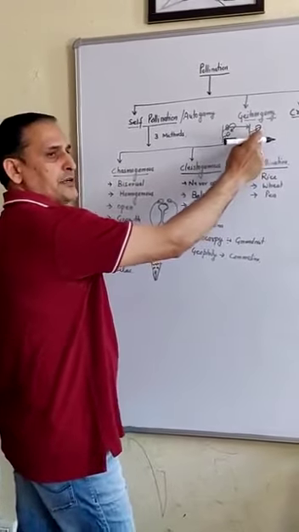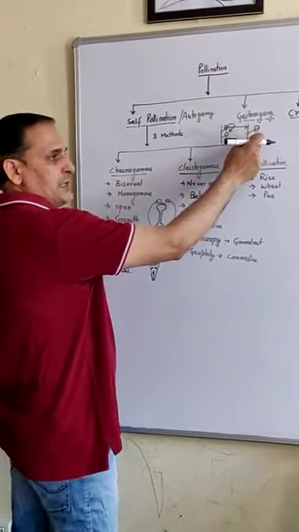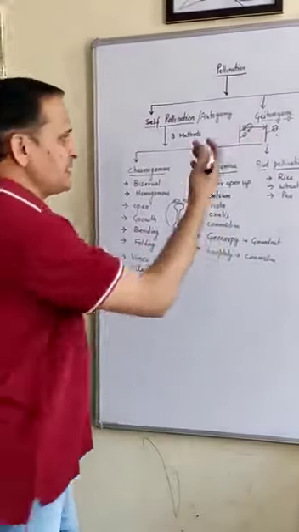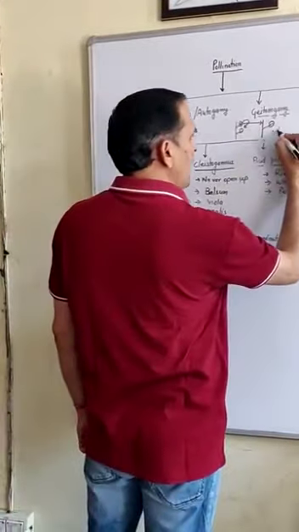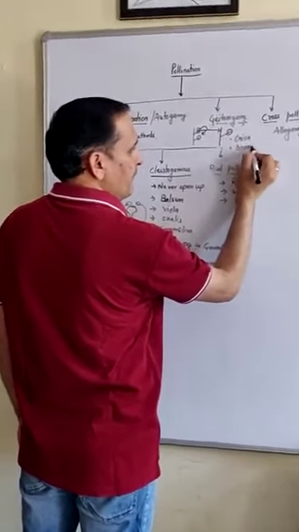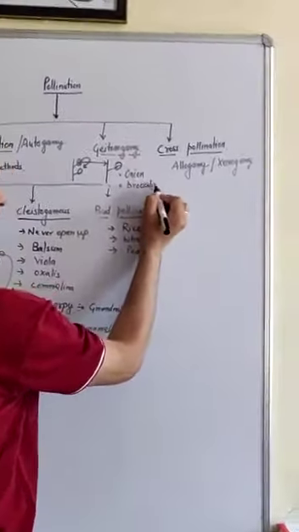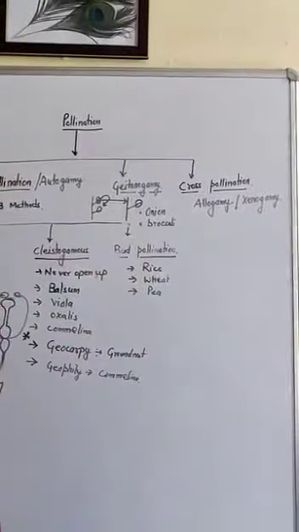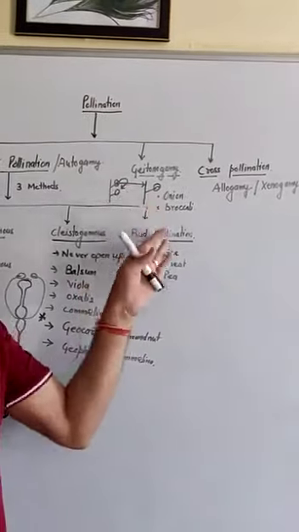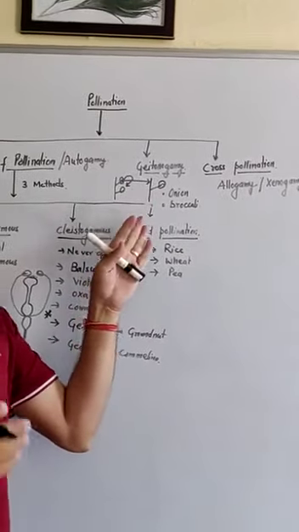That is very important: it belongs to the same species. We have examples of geitonogamy in onion and broccoli. In these plants the transfer of the pollen grain takes place within the same species.